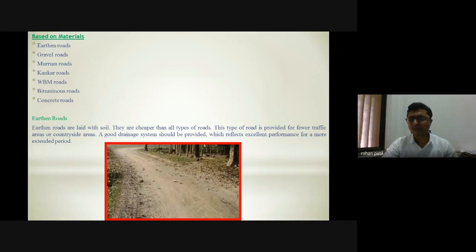What generally happens is, whatever soil we are using, in rainy seasons it becomes difficult for that road to sustain the weight, due to the properties of the soil. So whenever we go for such roads in any area, we are supposed to have proper slope and proper drainage facilities, to maintain the efficiency of that road.